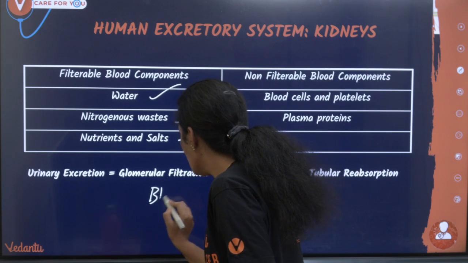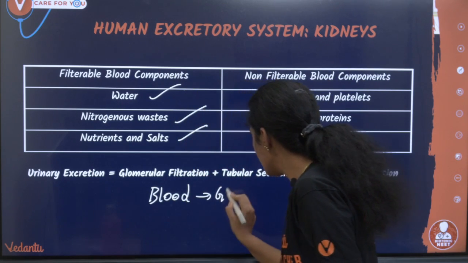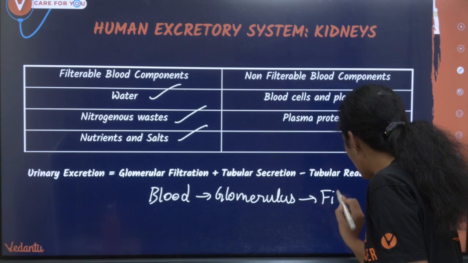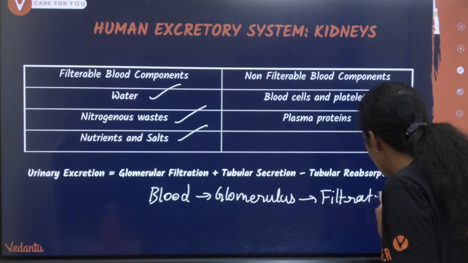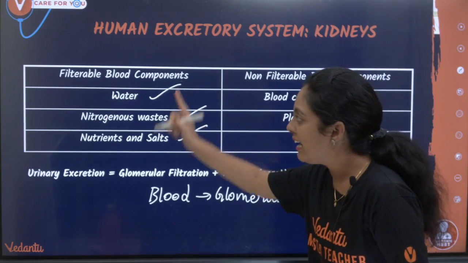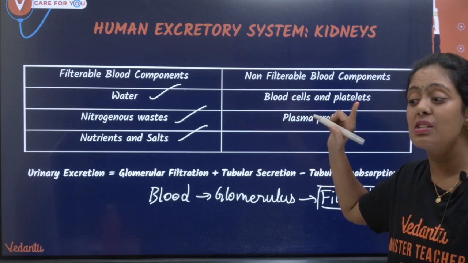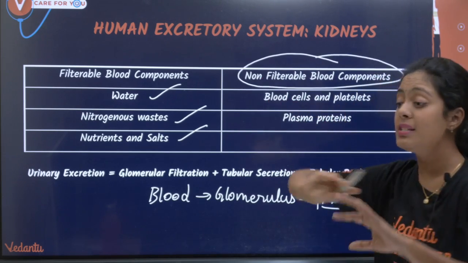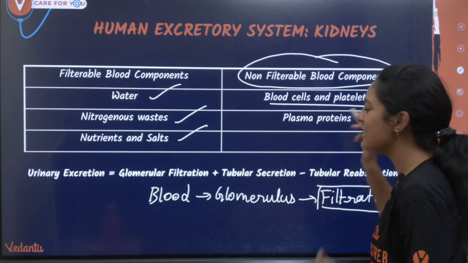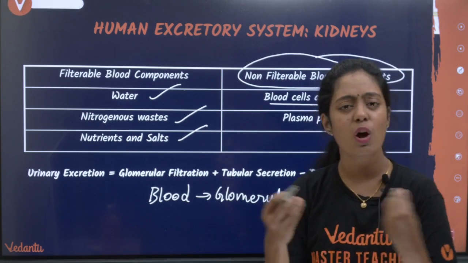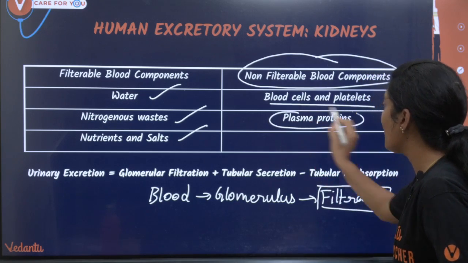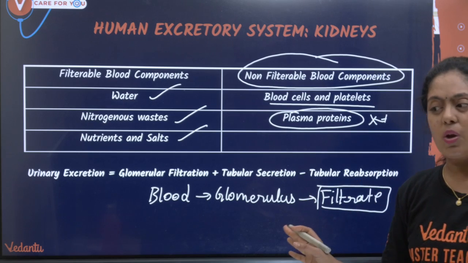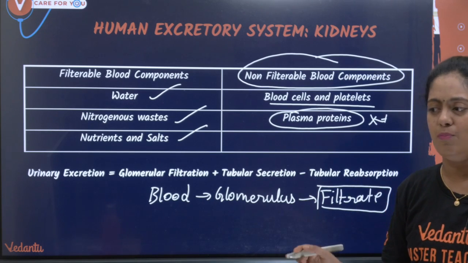Look here, students, when the blood enters the glomerulus, what you get is what we call filtrate. What will be in this filtrate? Water, nitrogenous waste, nutrients and salt. The non-filterable blood components, which cannot be filtered: blood cells and platelets, obviously my formed elements cannot be filtered. And I also have my plasma proteins. This is very important. Plasma proteins cannot be filtered. Every line is very important, students.